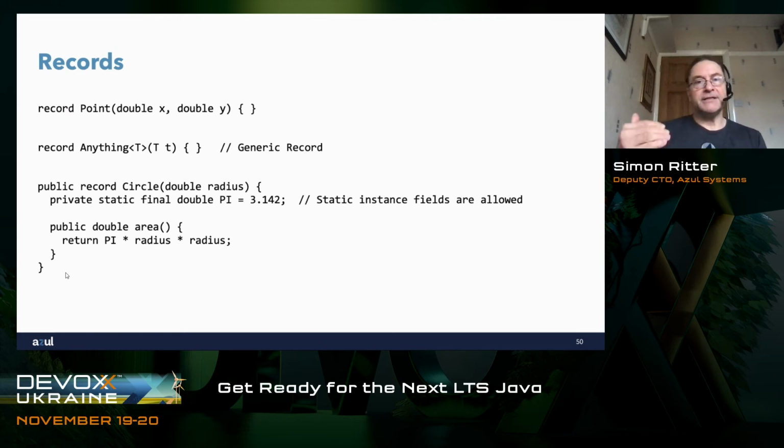I can add that as an instance field so long as it's static. Because I'm defining the value of pi, it's fixed, I can have a static instance field called pi and have a value associated with it. What I can't do is add an instance field if it's not in the record declaration. Because I've declared circle as only having 1 instance field radius, what I can't then do is put inside the definition of circle another instance field called diameter, for example. That won't work. So static instance fields are fine, but other instance fields that are not in the record declaration won't work.